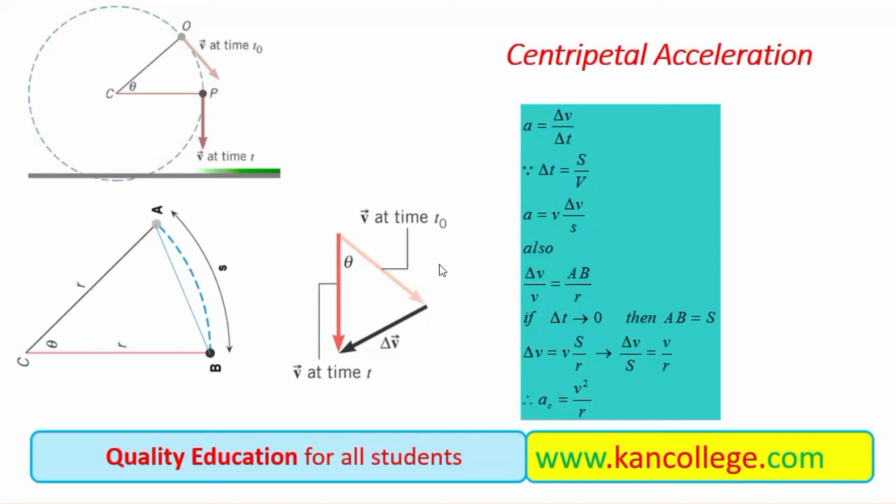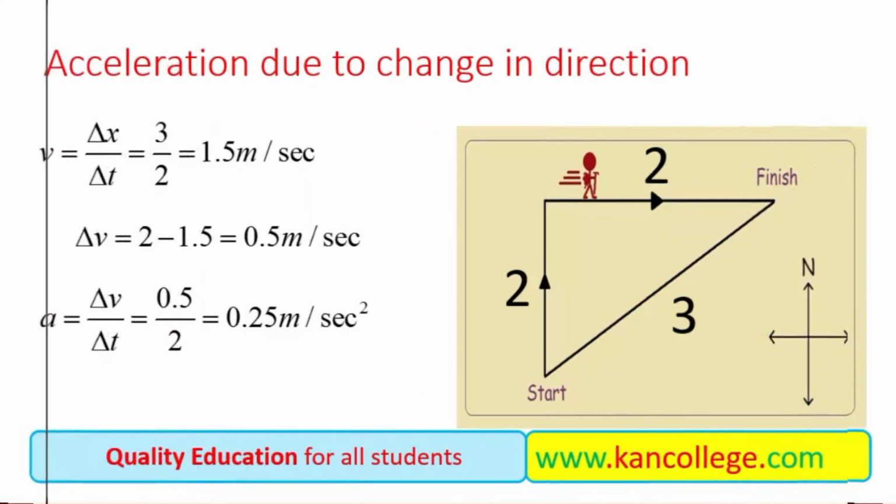And also we have seen that delta v over v, the ratio of these two sides of the two similar triangles, will be equal to AB over R. The ratio of any two sides of similar triangles will be equal, as the triangles are scaled up 1 time, 2 times, 3 times or 4 times.